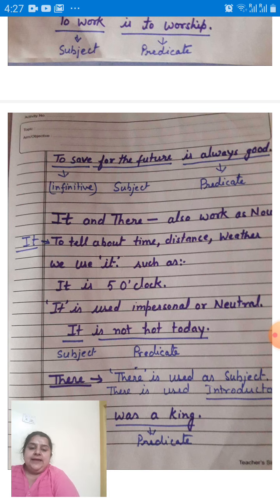Is not hot today is predicate. There is used as subject. It is used as an introductory word. There was a king. There are 50 rooms in my school. There was an old man. What is there? There is subject. Was a king is predicate. Was an old man is predicate. There is subject. Are 50 rooms in my school is predicate. Okay students, got it? These are the parts of subject and what is subject.